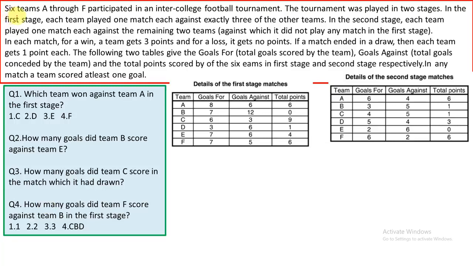Let's read the set. Six teams, A through F, participated in an inter-college football tournament. The tournament was played in two stages. In the first stage, each team played one match each against exactly three of the other teams. In the second stage, each team played one match each against the remaining two teams, against which it did not play any match in the first stage.